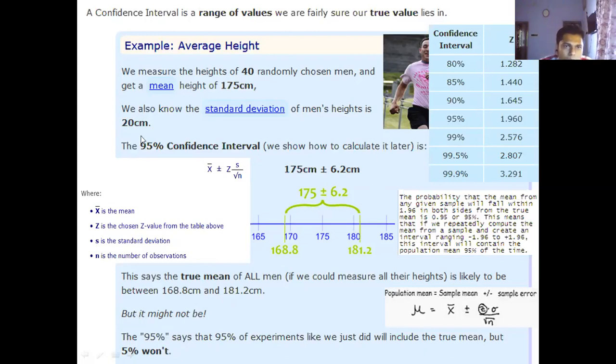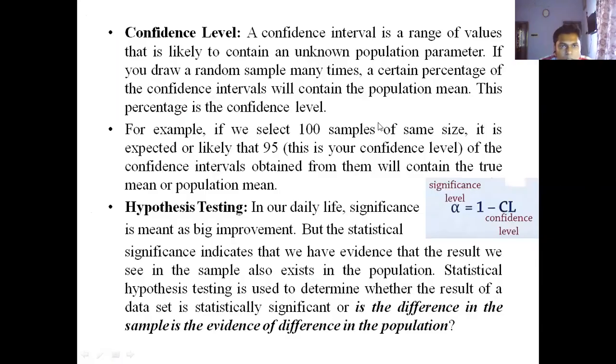So you can understand that a confidence interval is basically a range. This range, 168.8 to 181.2 centimeters, is represented by the confidence interval. And if we carry out this experiment 100 times, it is likely that 95 times this range will include the true mean, but 5 times it will likely not include the true mean. Okay, so this is the idea of the confidence interval.